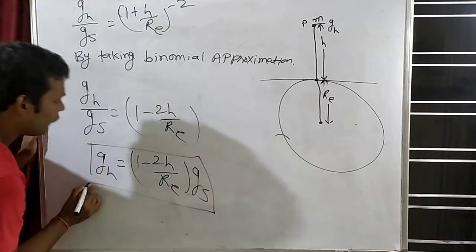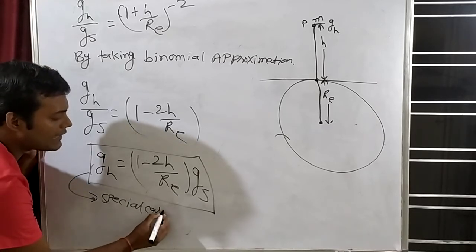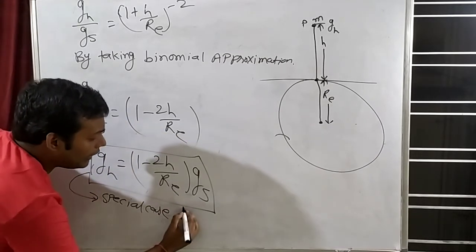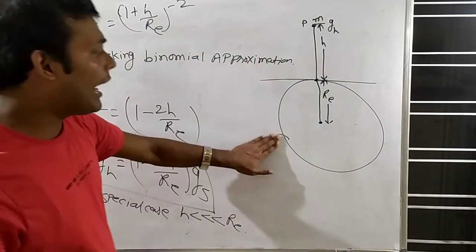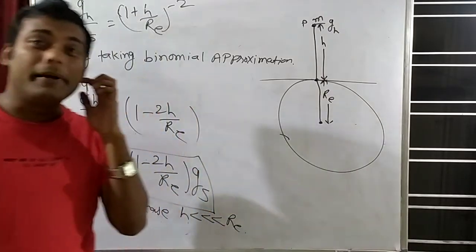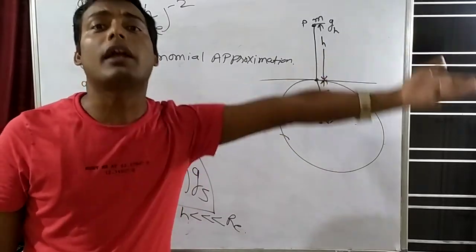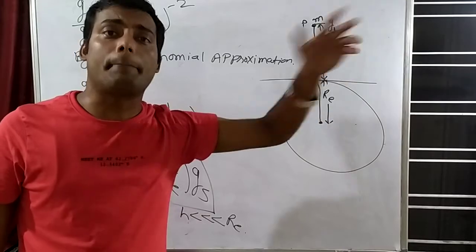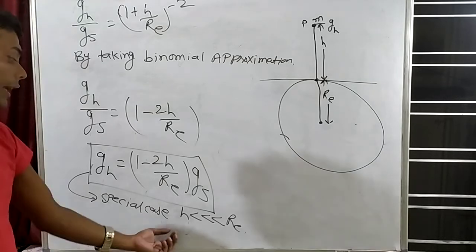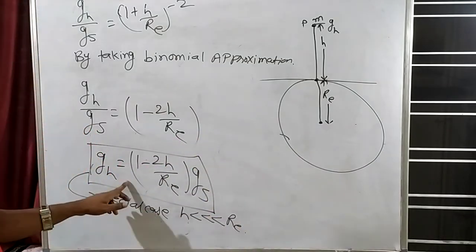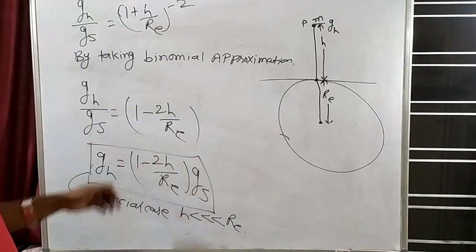But this is a special case formula. When h is very less than Re, then only you can apply this formula. That means up to a height of 10 kilometer you can use it, because 10 kilometer is a very short distance relative to the radius of earth, which is 6,400 kilometer. But if the height is more than that, which formula will we use?